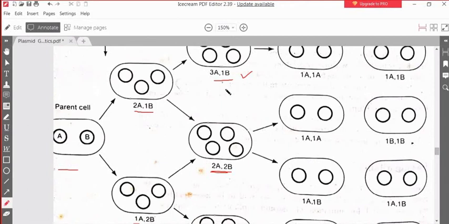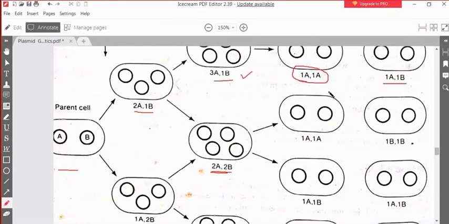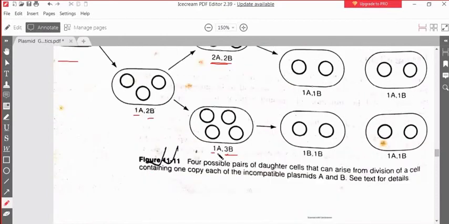In both of these cases, say 3A and 1B, when the cell is dividing, basically one cell will have 1 copy of A and 1 copy of B, but the other cell must have 2 copies of A. That means 2 copies of A lack any B gene, B plasmid. So in this way, this bacteria lost the B gene.